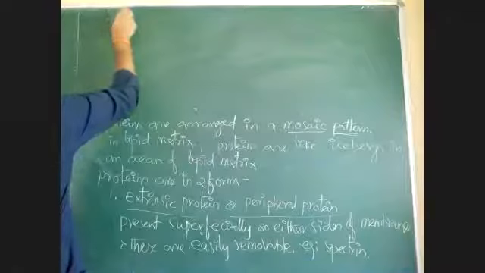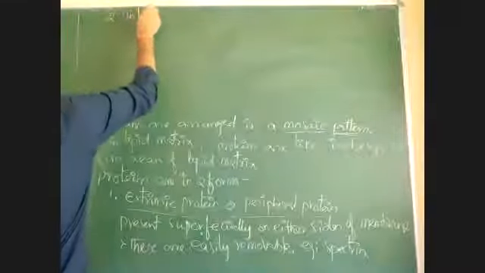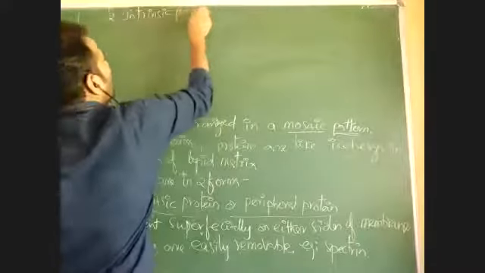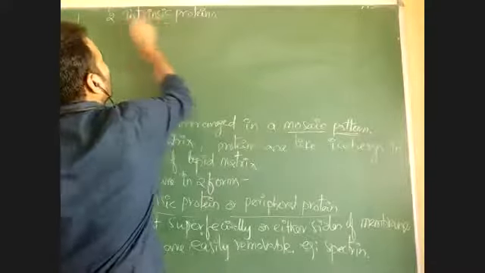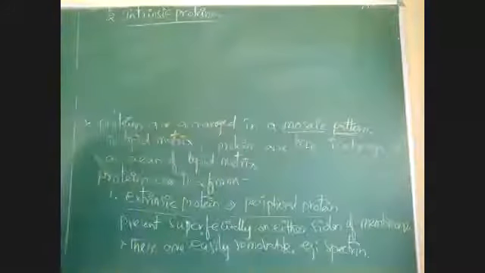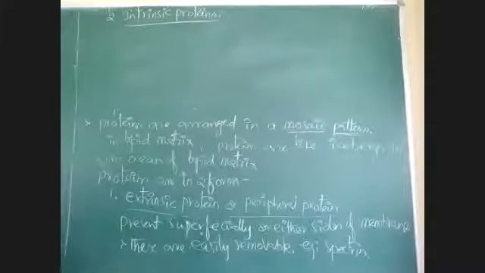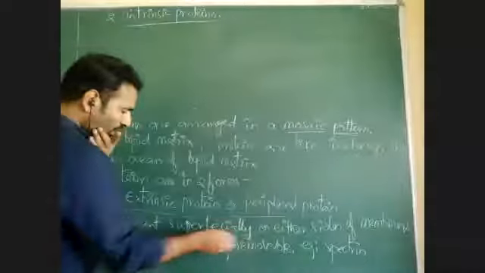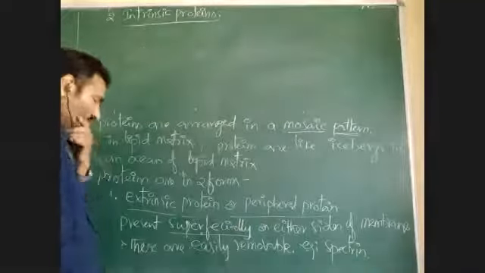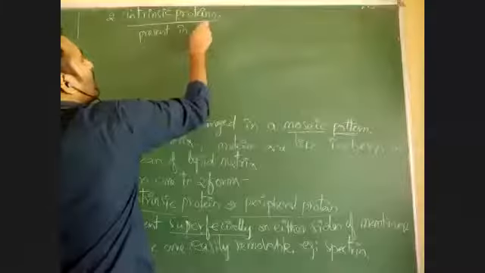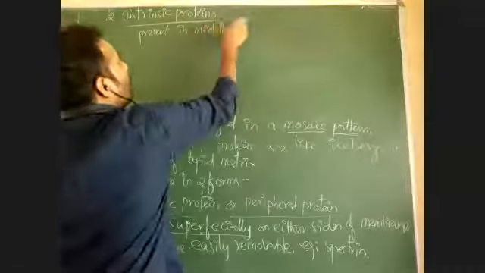The second one is intrinsic proteins. Intrinsic proteins are those present in the middle. Extrinsic proteins are present superficially, meaning on the outside surfaces, whereas these are present in the middle of the lipid layer.